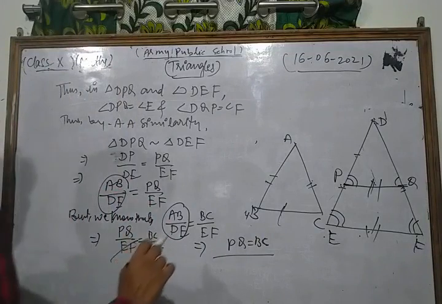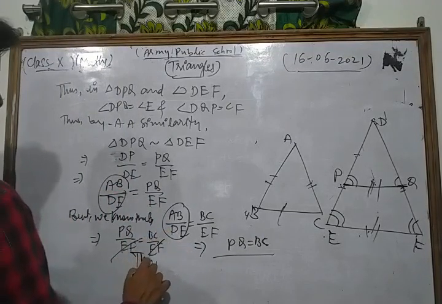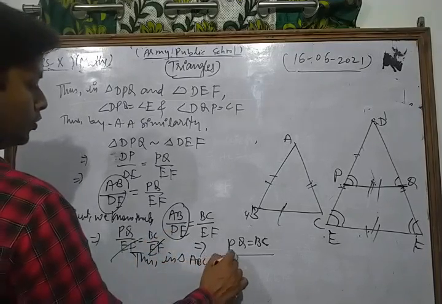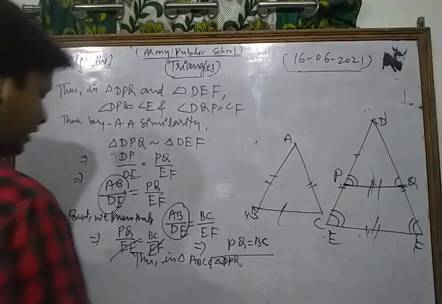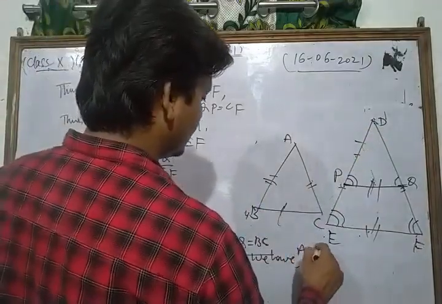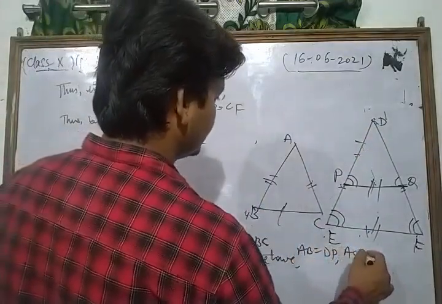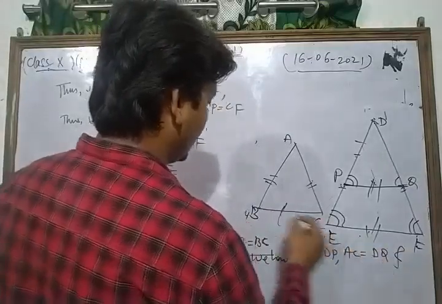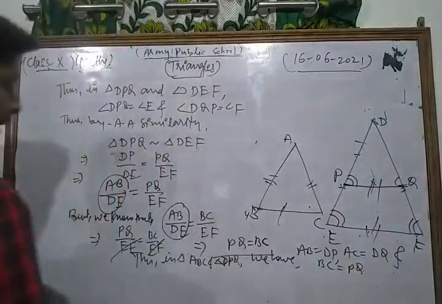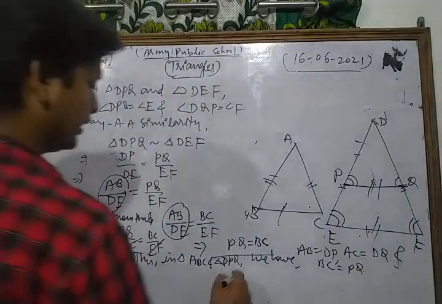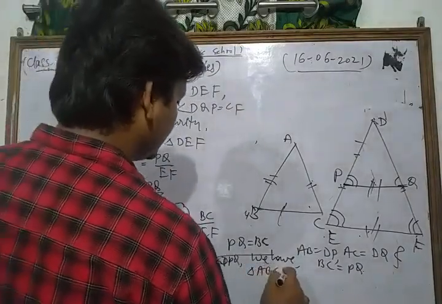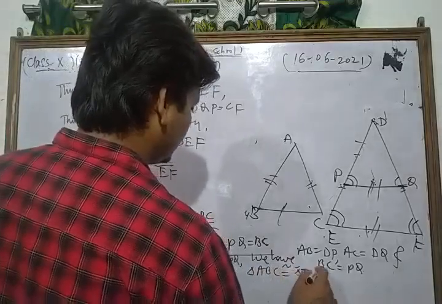Thus in triangle ABC and triangle DPQ, all sides are equal: AB is equal to DP, AC is equal to DQ, and BC is equal to PQ, which we have shown. Thus by SSS criterion, triangle ABC is congruent to triangle DPQ.